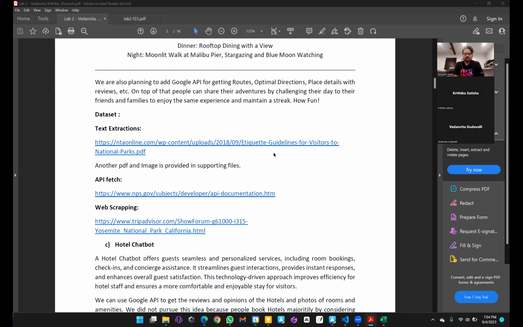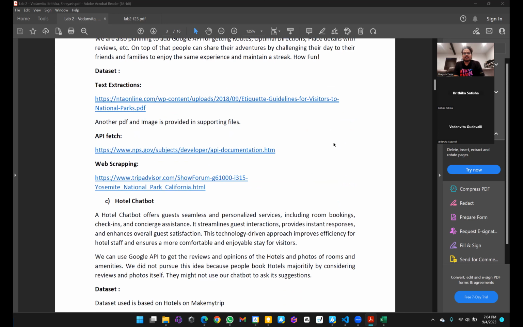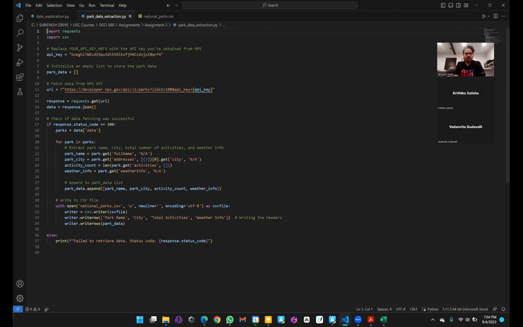So our task was to get the data set, and the first way that we got the data set was through the National Park Service API. So if I would show you, this was the code that I have written. I have used my API key, and then I have used the request library to get the data from that API. And as you can see, I'm just getting the name of the national park, their address, and from the address attribute, I'm going to get the city. If they don't have a city attribute, then by default, I'm going to add NA.